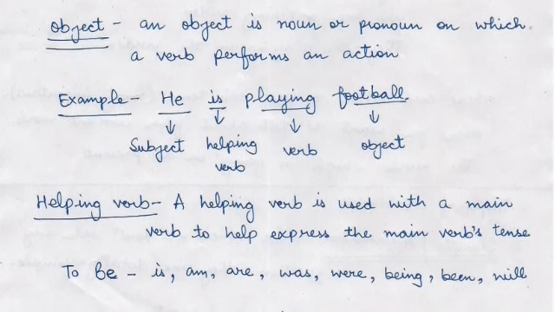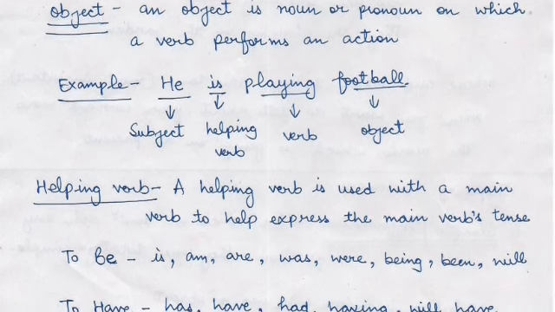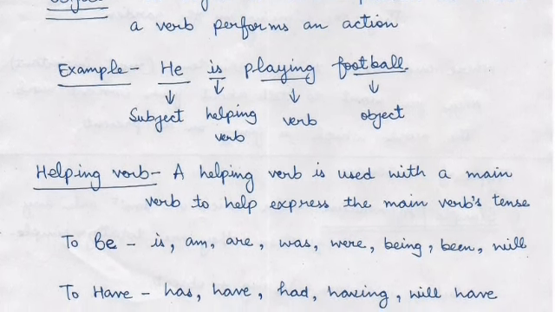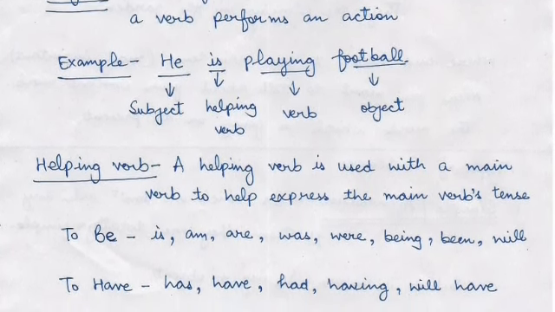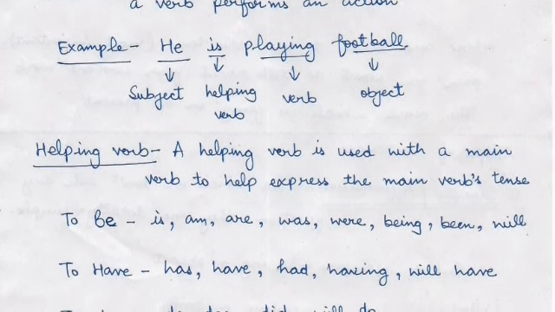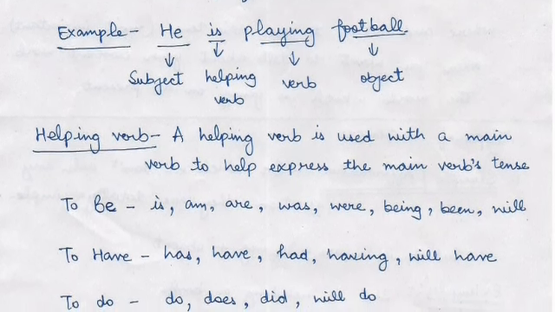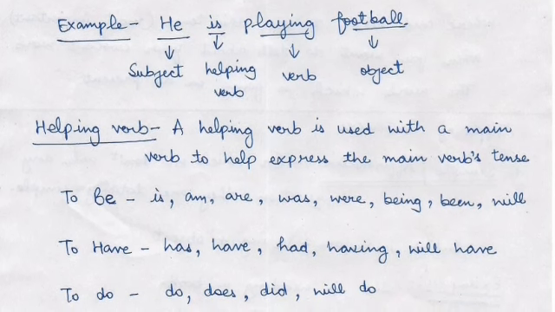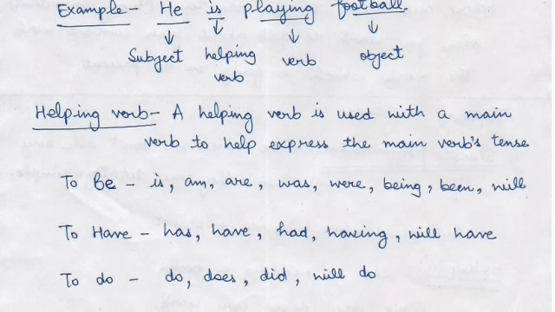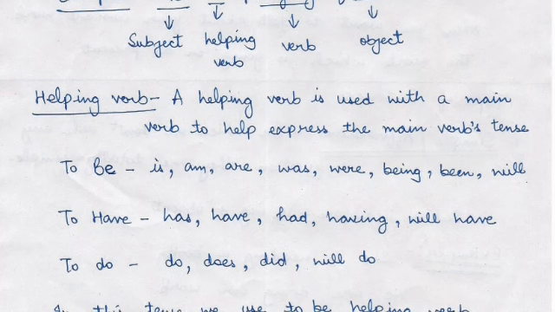Now, what is helping verb? Helping verb is used with a main verb. Main verb means action words, to help express the main verb's tense. That means helping verb will tell us that, if any person uses any sentence, then from the helping verb we will come to know whether the person is using past, present, or future tense. And then we will come to know about the exact meaning of the sentence.